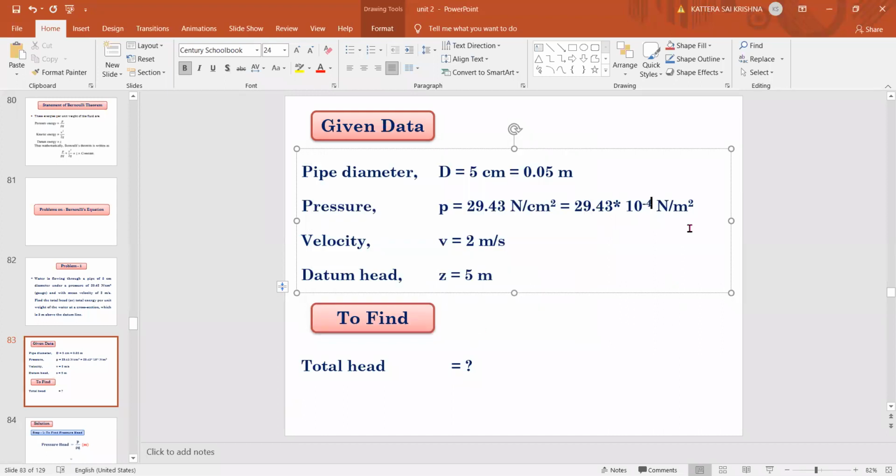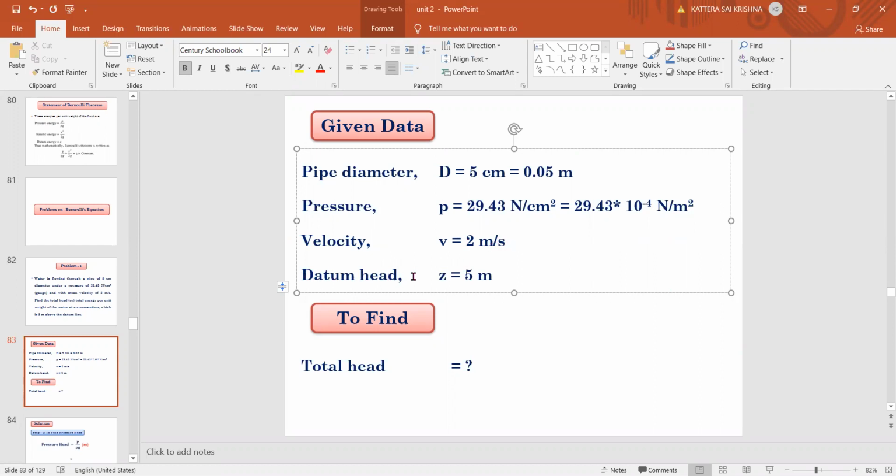10 power minus 4 Newton per meter square. Any doubt here? It is only centimeter, so you will get 10 power minus 2. Since it is squared, you will get 10 power minus 4 here. So 29.43 into 10 power minus 4 Newton per meter square. And velocity is given. So V is equal to 2 meters per second.